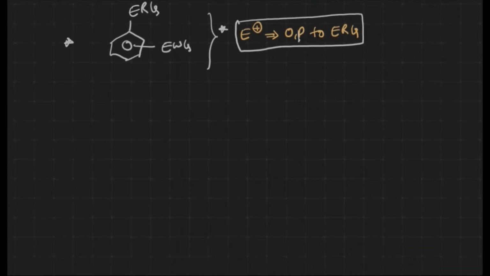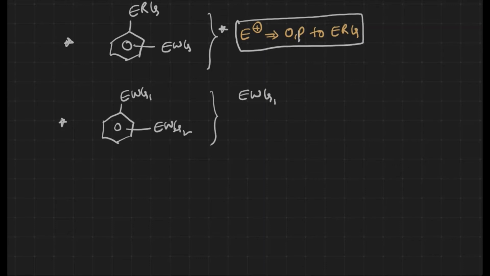Now let us take the third condition. If we have two electron withdrawing groups, electron withdrawing group 1 and electron withdrawing group 2, where will the electrophile go? Let us assume the electron withdrawing nature of group 1 is greater than that of group 2.